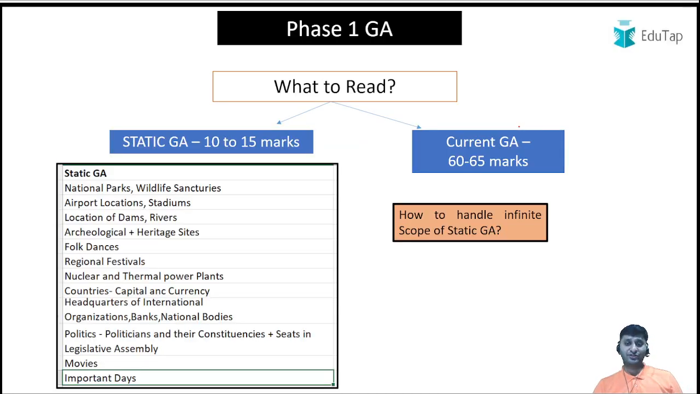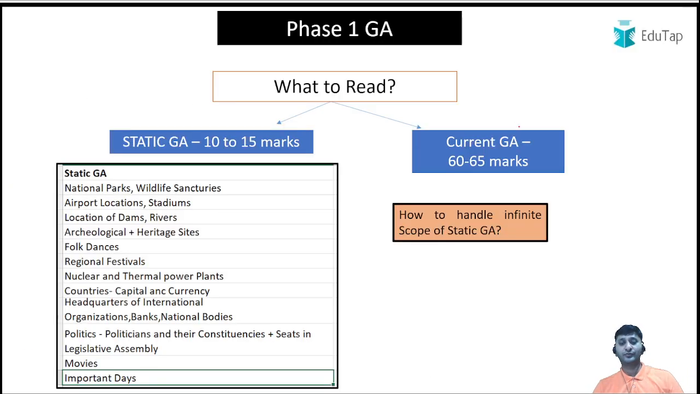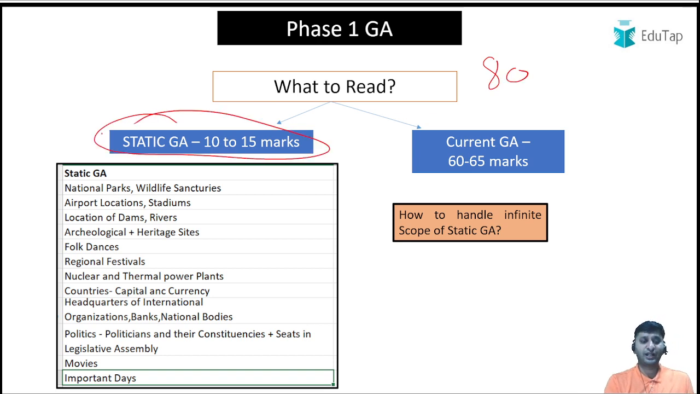Now coming to phase 1, I've told you about the syllabus for DI, Quant, Reasoning and English. Now coming to the GA syllabus. In GA, which is of 80 marks, there is a static portion of 10 to 15 marks. Static portion is that they might ask you where a particular national park or airport is located, this Fongdas belong to which state, this regional festival is of which state, capital of which country, something like that. And other is current GA, जो आपकी normal current affairs होते हैं. तो static GA आपकी 10 से 15 marks की आती है. Current GA आपकी 60 to 65 marks की आती है.